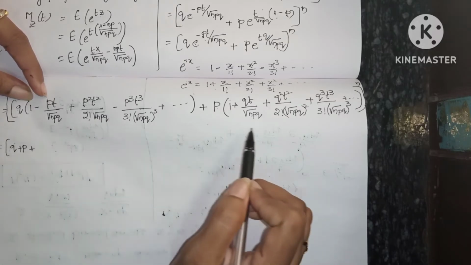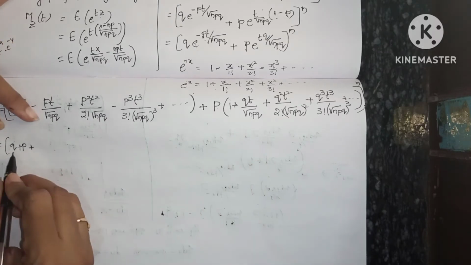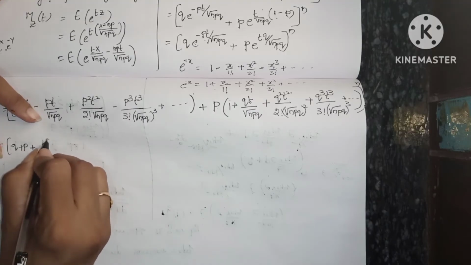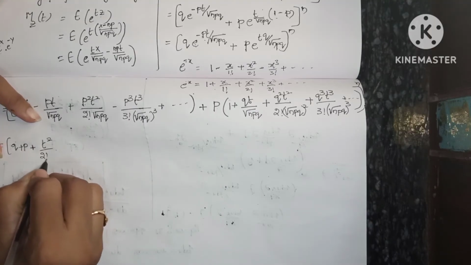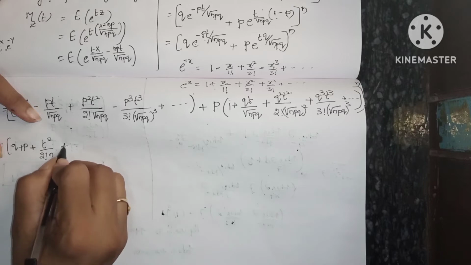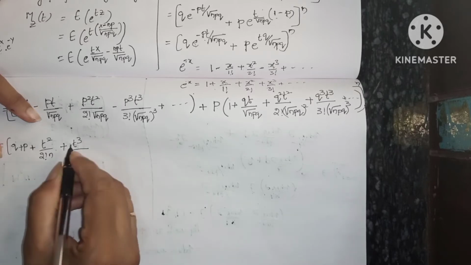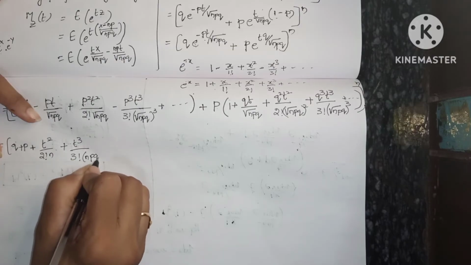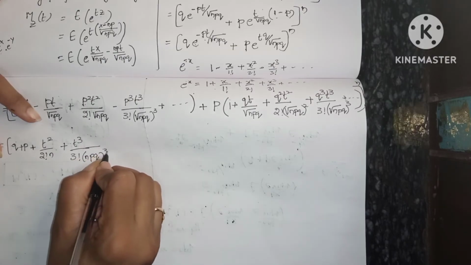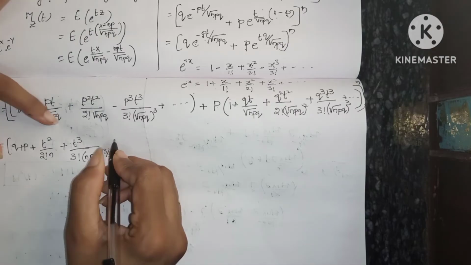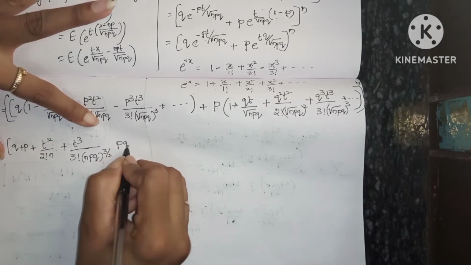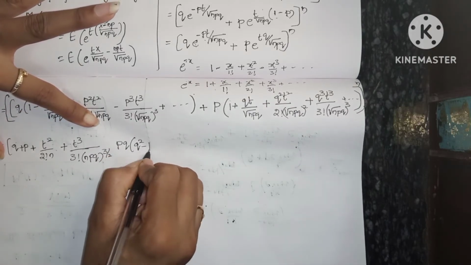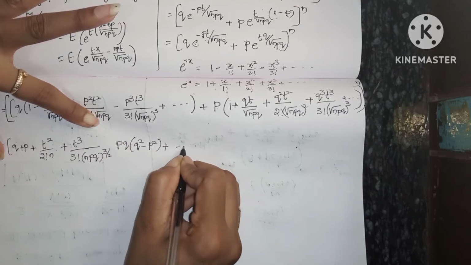After simplification, if we take common, we get the final answer: t square by 2 factorial into n plus t cube by 3 factorial into npq whole power 3 by 2 into pq into q square minus p square plus and so on.